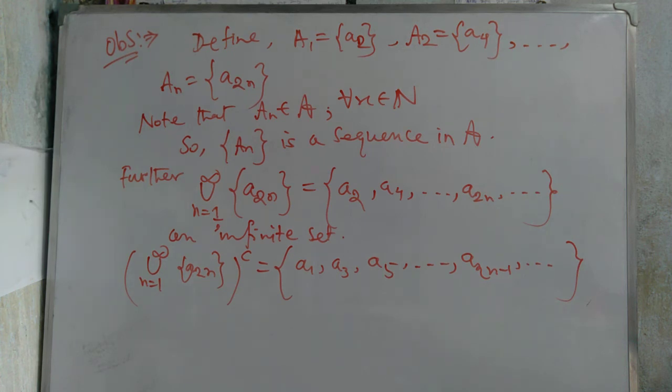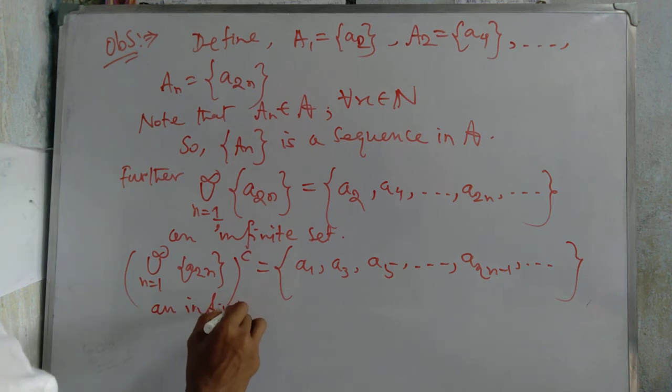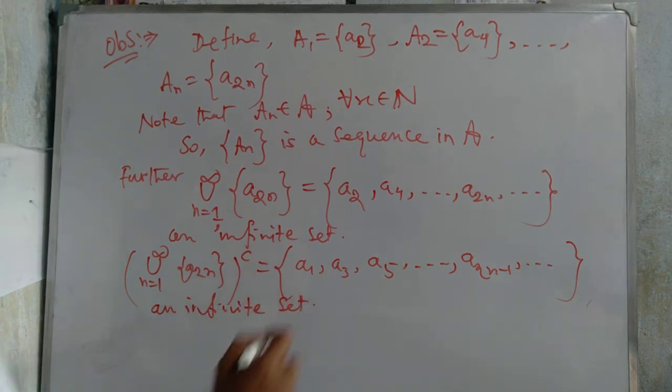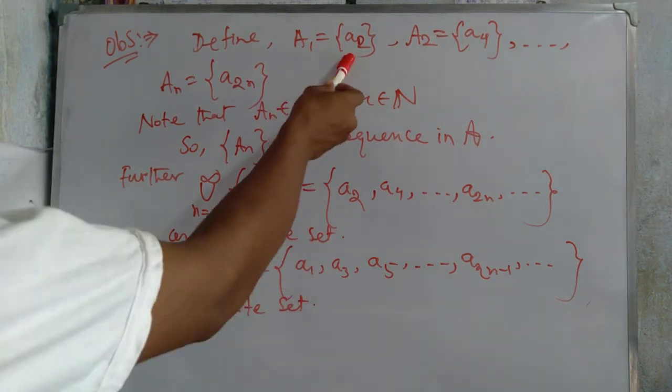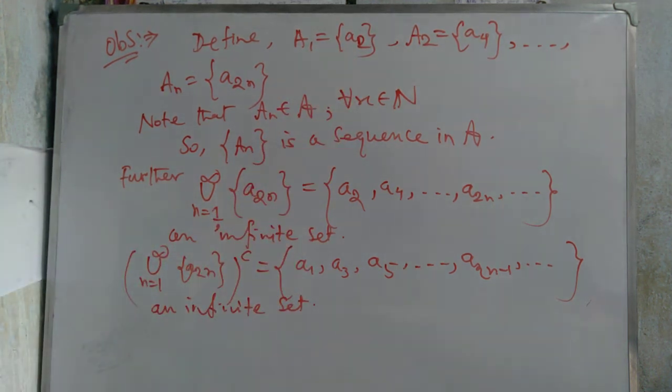Therefore, here we check that A is an algebra. That means if we construct a finite collection, then it is done. But if we take an infinite collection, then these two are infinite sets. Here this one is finite. If we construct a complement, then it is infinite.